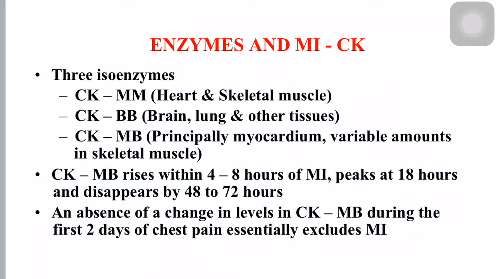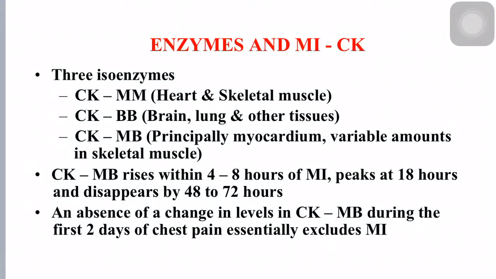As all of us know, all the cells in the body have some enzymes which are stored within the cell. When there is cell injury, the enzymes tend to get released from the inner side of the cell, and they leak into the peripheral blood, thereby increasing the level of enzyme in peripheral blood after the cell injury. The same phenomenon occurs here after myocardial infarction. So a rise in certain enzymes in the peripheral blood plays a major role in diagnosis of myocardial infarction. Now we will see which enzymes play a major role in diagnosis of myocardial infarction.